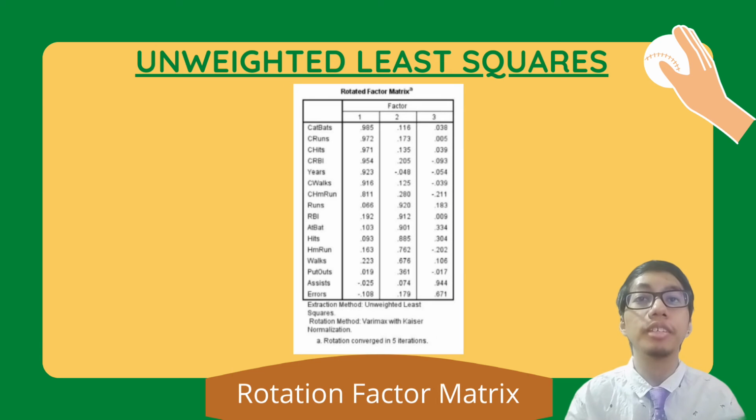This is the rotated factor matrix of unweighted least squares. The table shows the rotated component matrix of unweighted least squares using Varimax with Kaiser normalization. Same as before, there are 3 factors extracted given the eigenvalues are more than 1. By using the standard cutoff at 0.5, there are 7 items in factor 1, 6 items in factor 2, and only 2 items in factor 3.